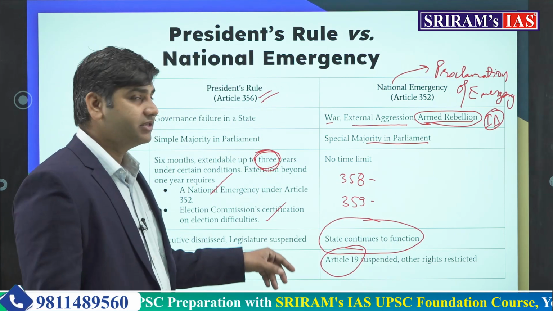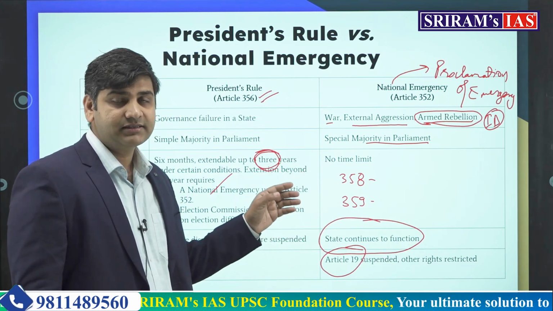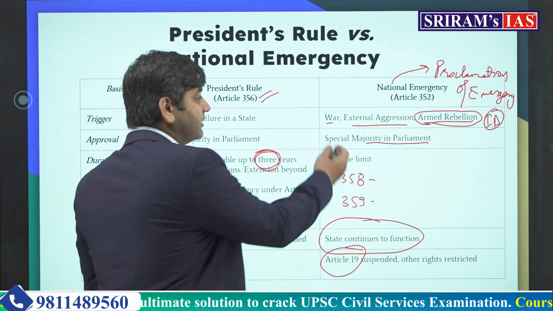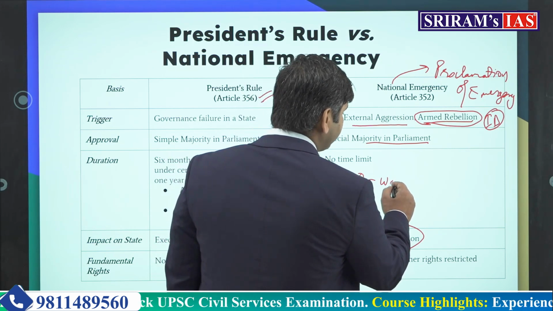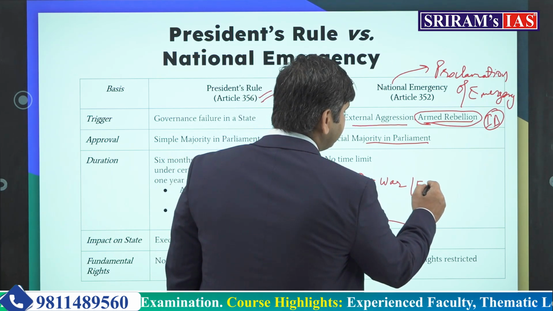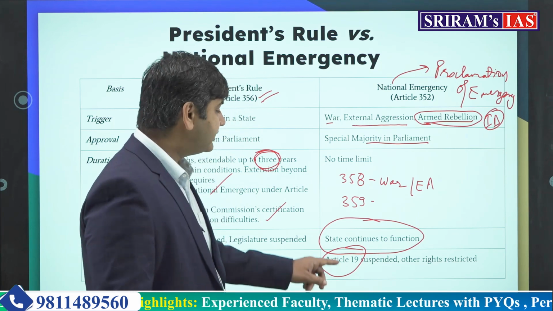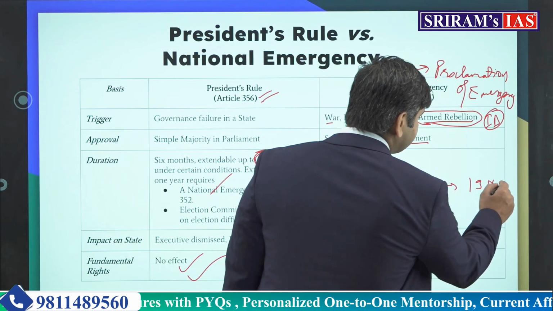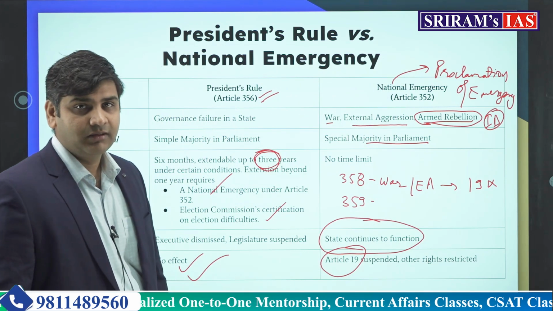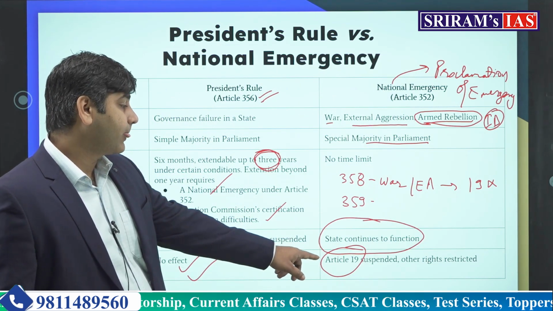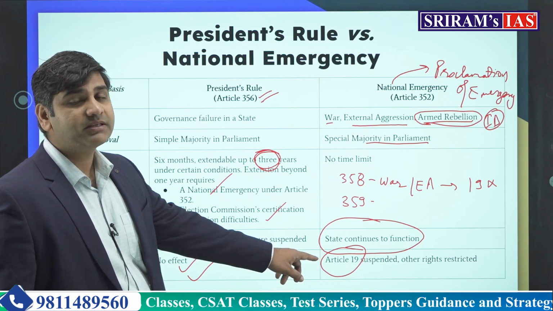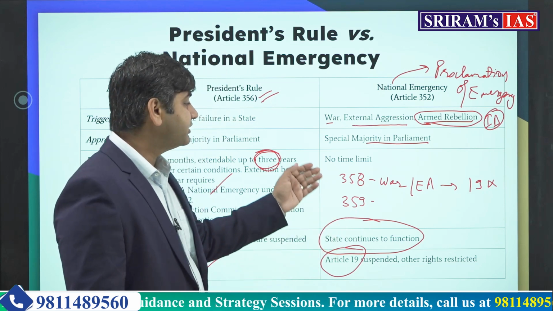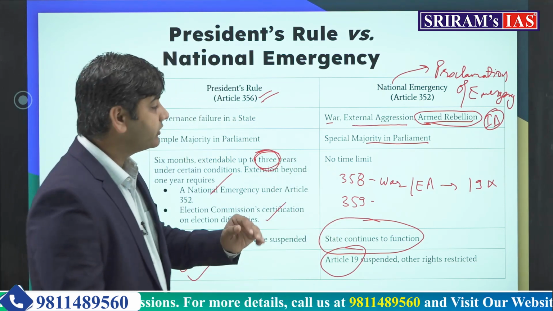If the national emergency or the proclamation of emergency under Article 352 has been imposed on the trigger point of war or external aggression, Article 19 is automatically suspended. But if the emergency is proclaimed on the basis of armed rebellion, then it is not automatically suspended. This is what is written in Article 358. It is very important for us to understand.